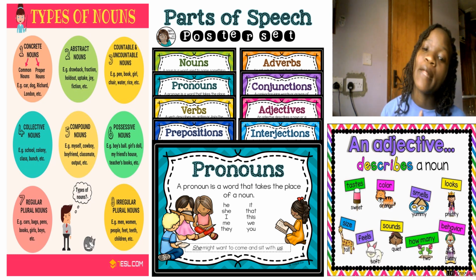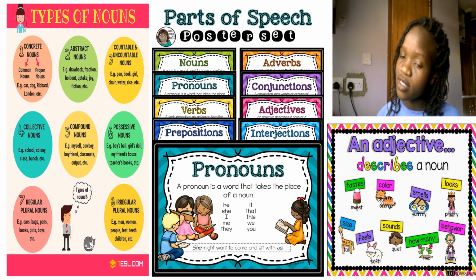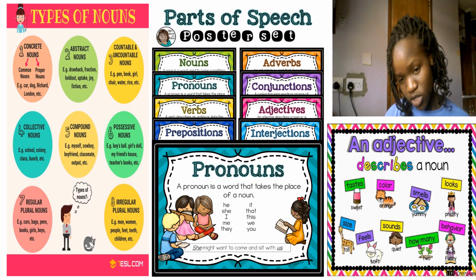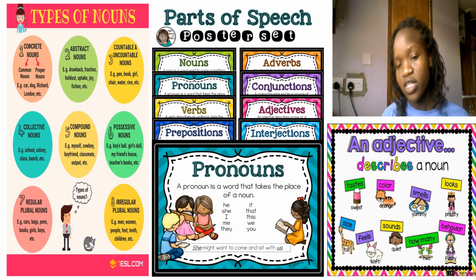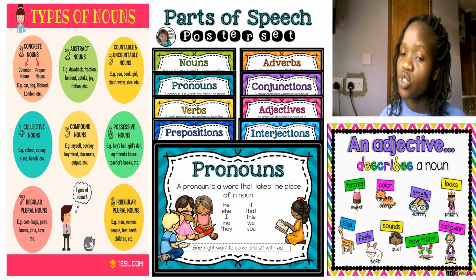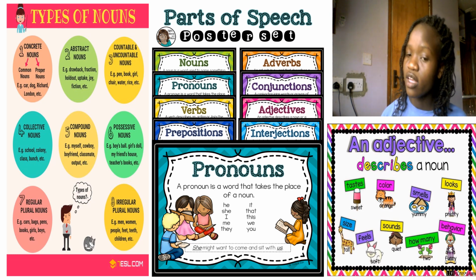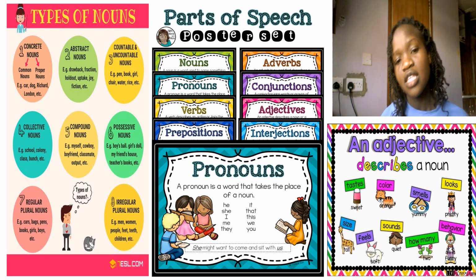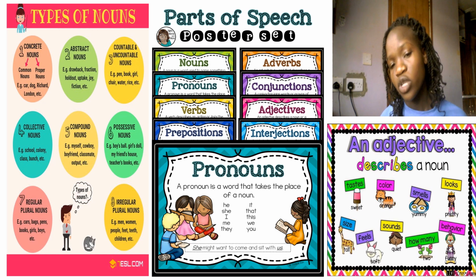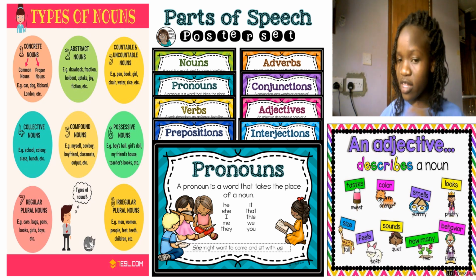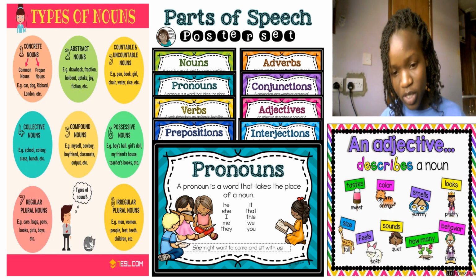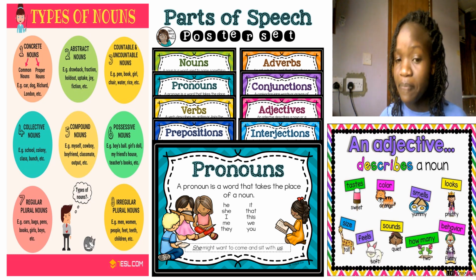And also we have conjunctions, another part of speech. What is a conjunction? Conjunctions are joining words. They are used to join one sentence with another to make it clear.